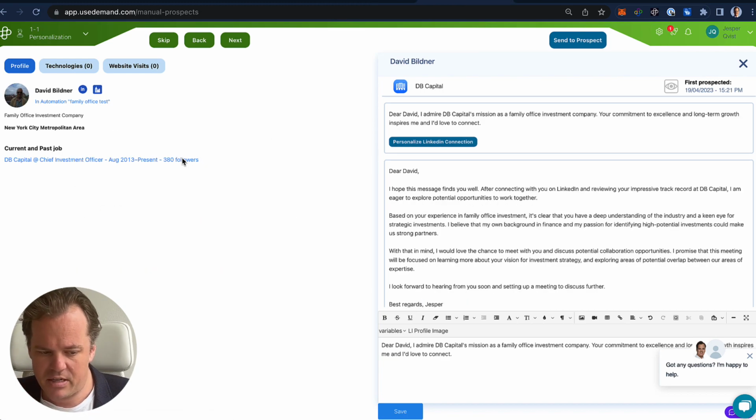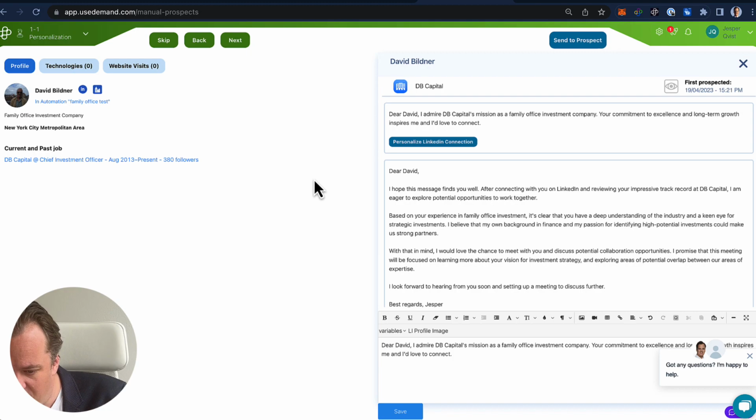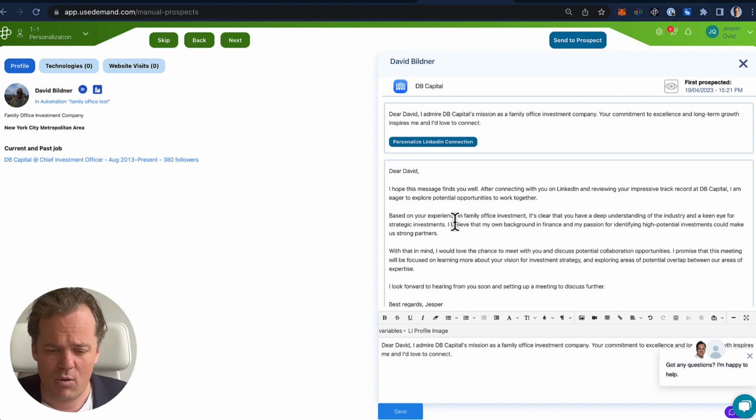If we follow up again here, David has really poor data, but again, it's writing a better LinkedIn connection request than I would do on a follow-up message. "Admire CB's Capital mission as a family office. Your commitment to excellence and long-term growth inspires me and I'd like to connect." See, I wouldn't have come up with that automatically. This is the power of it.